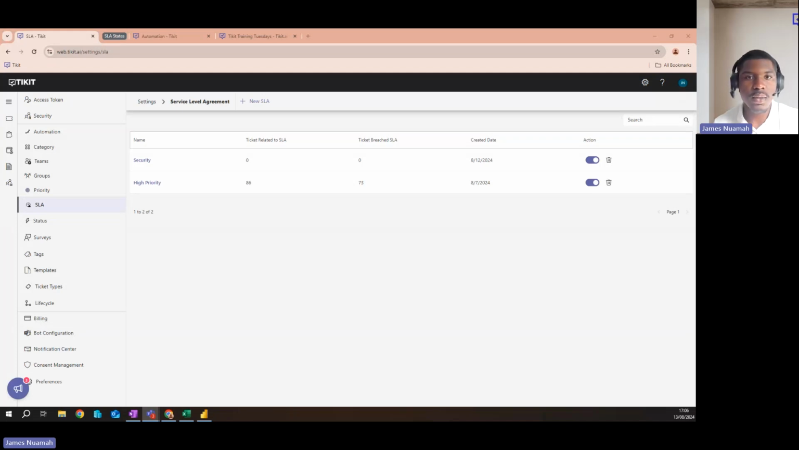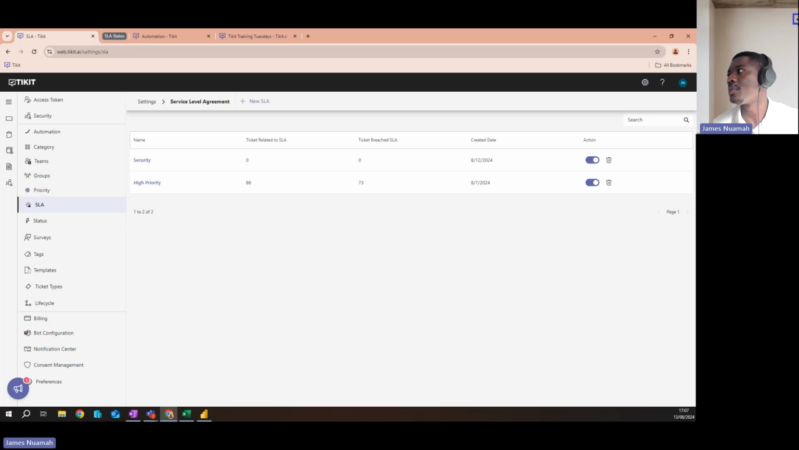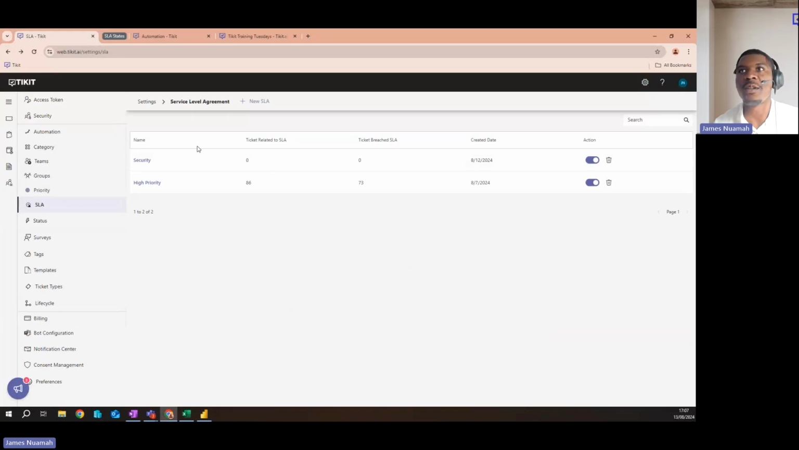Alrighty, let's drag this down here. So we've gone to web.tikit.ai, settings, then SLA, as we can see at the top here. Here we can see how to add them. At the top, there's a plus New SLA, and that will take us to this screen here. Very quick, very responsive, very lovely to interact with.